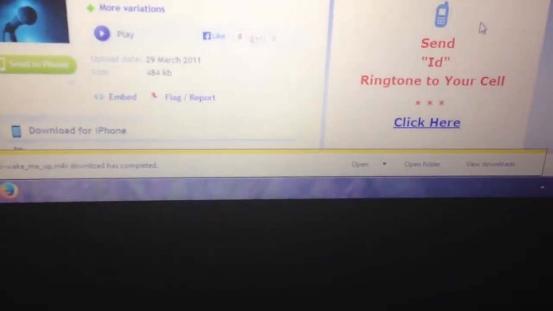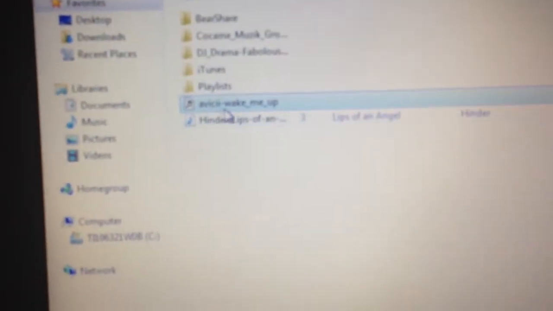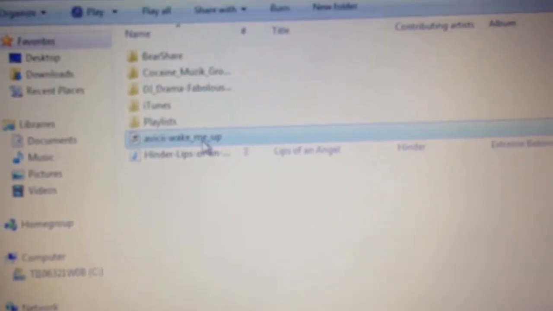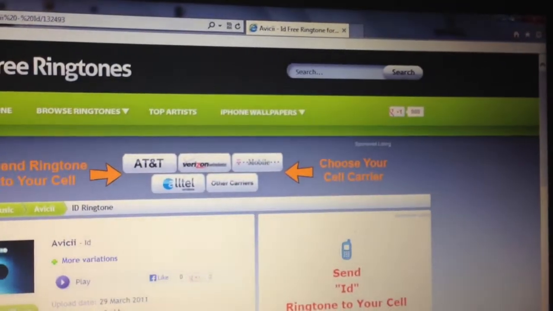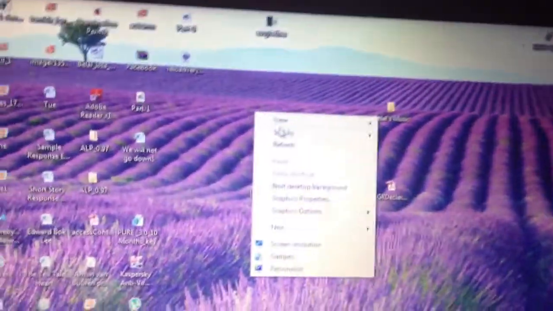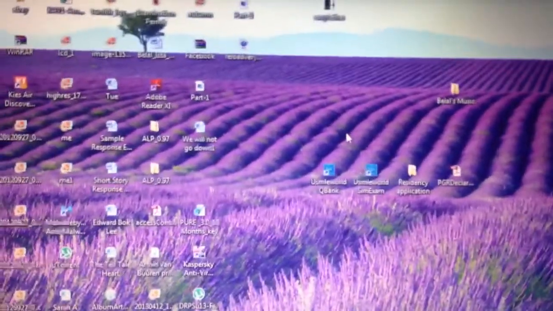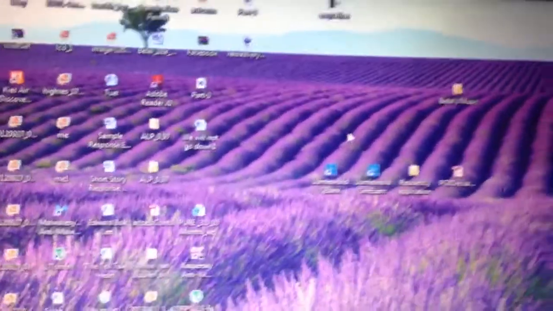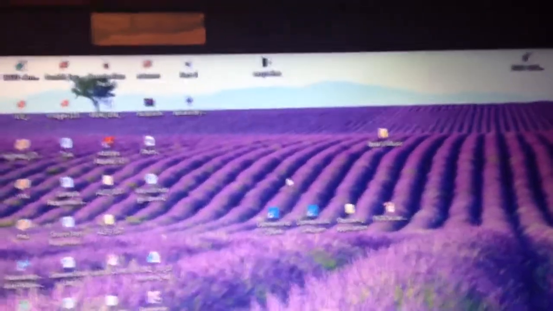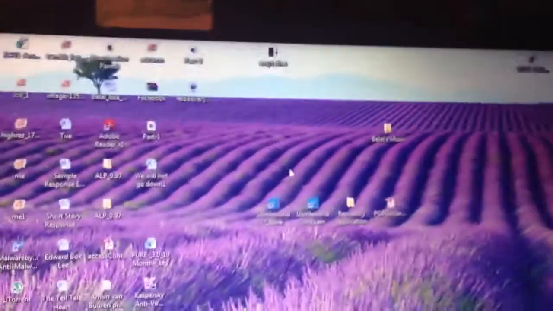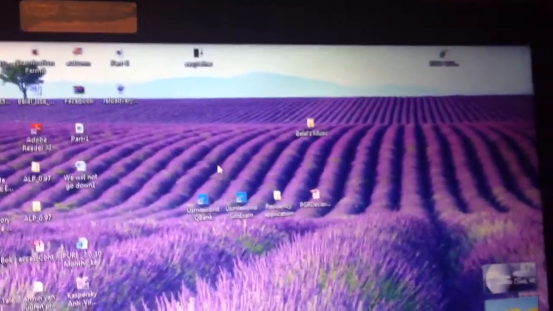So it's already done. Go to open folder, make sure it's there. It's right here. There. So now you can close this down. And by the way, there's a lot of applications through the App Store on the iPhone itself that you can download that have a lot of ringtones, and I will show you also how to do that. But if you downloaded a song or a ringtone off the Internet, what you need to do next is just plug in your phone to the computer.